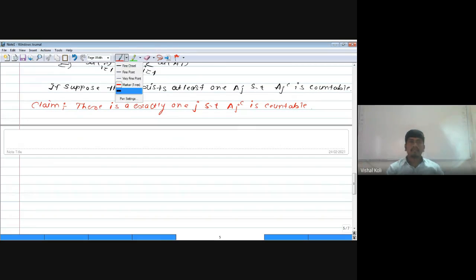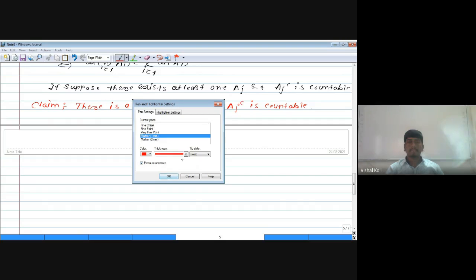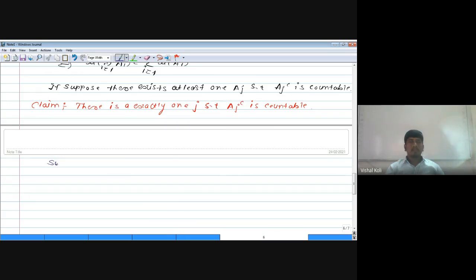Suppose R and K are distinct integers such that A_R complement and A_K complement are countable.